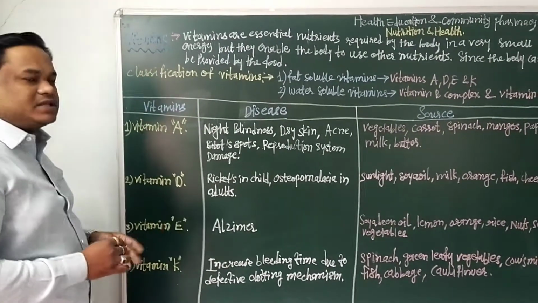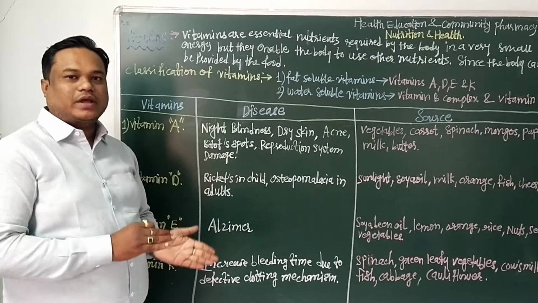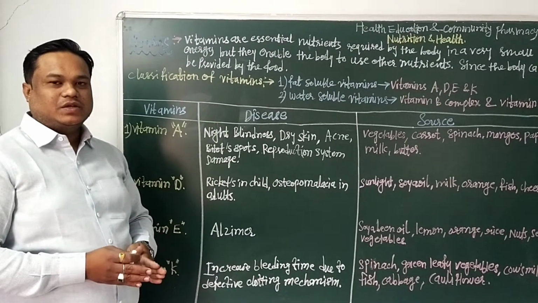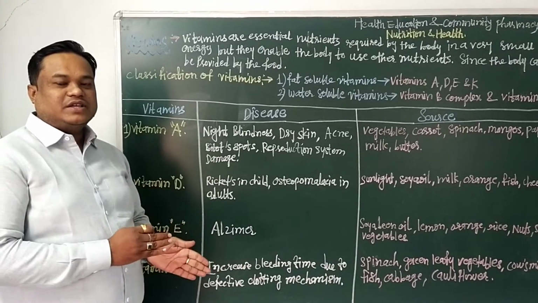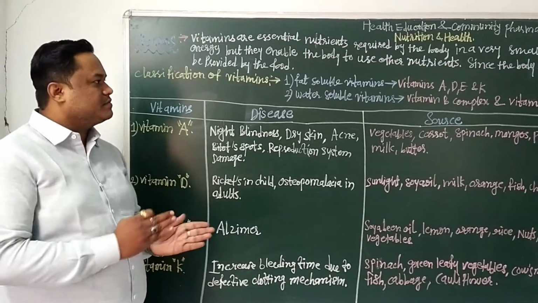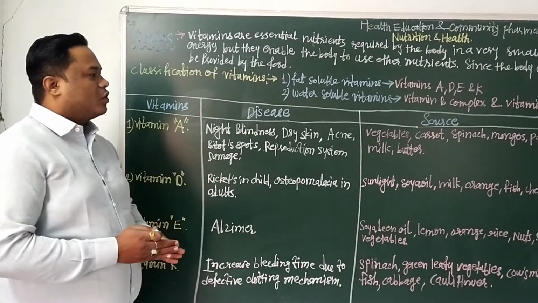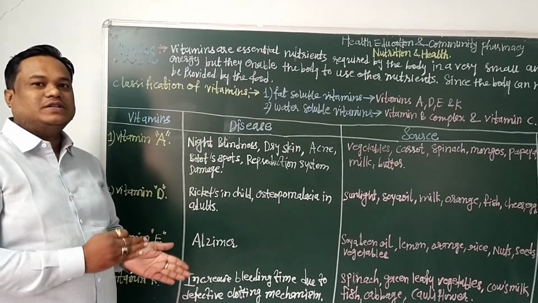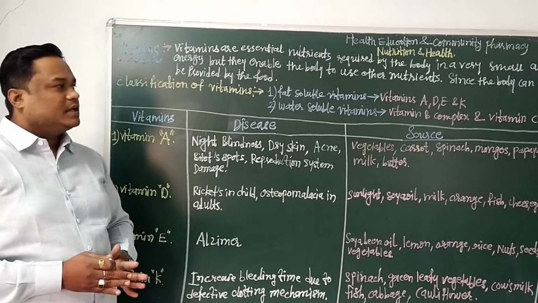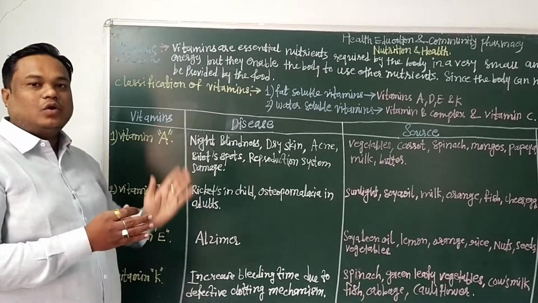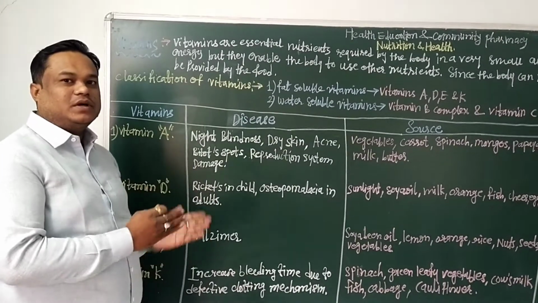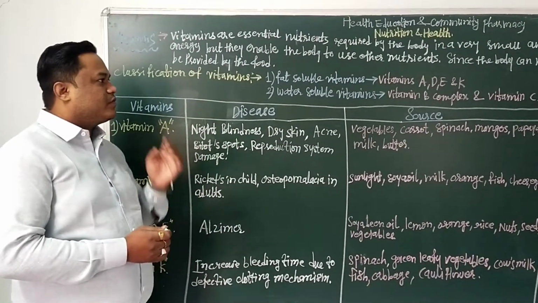Then what are vitamins? Vitamins are organic molecules and essential micronutrients which organisms or organs need for proper functioning and metabolism. These vitamins are not synthesized in the body and are supplied through the diet. That is why they are called vitamins.